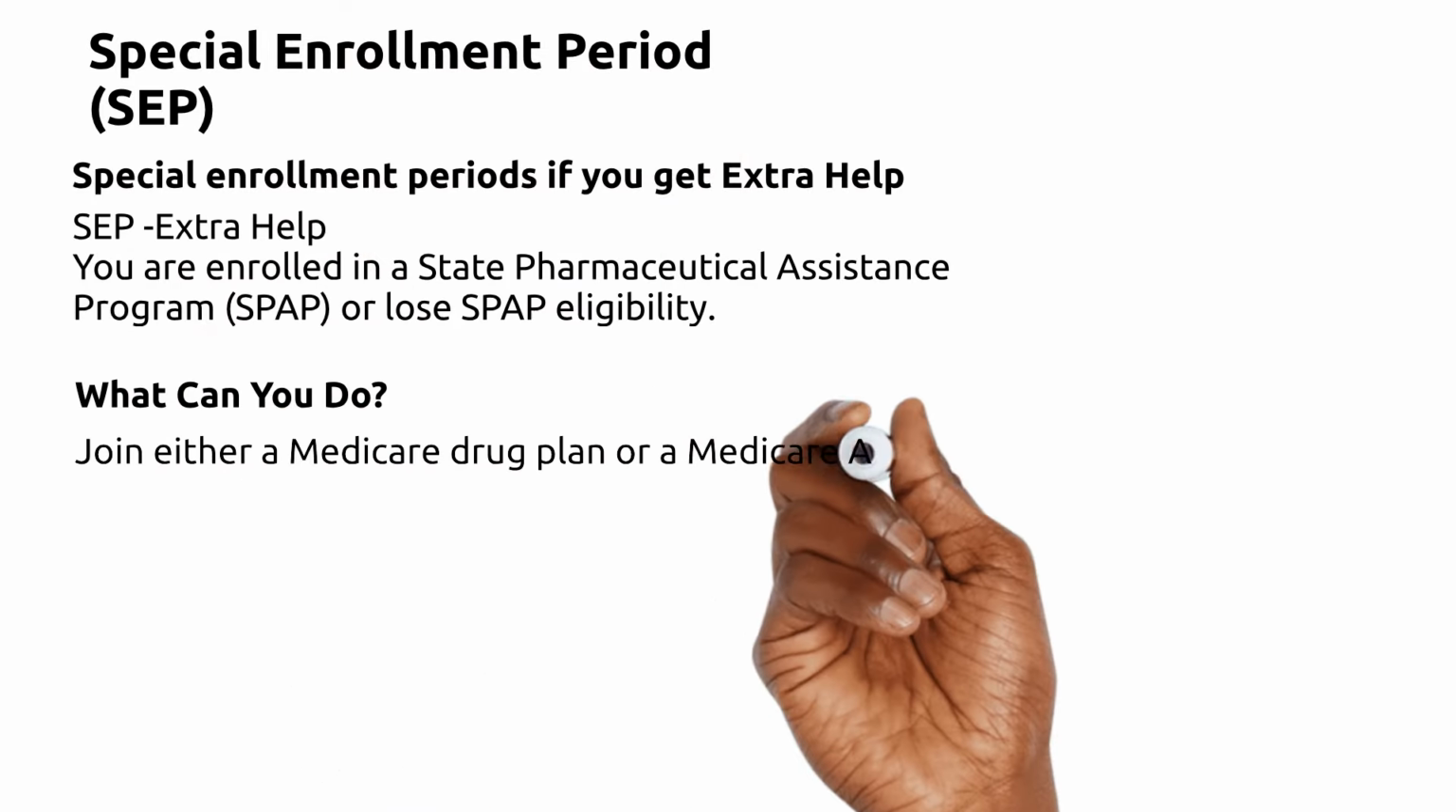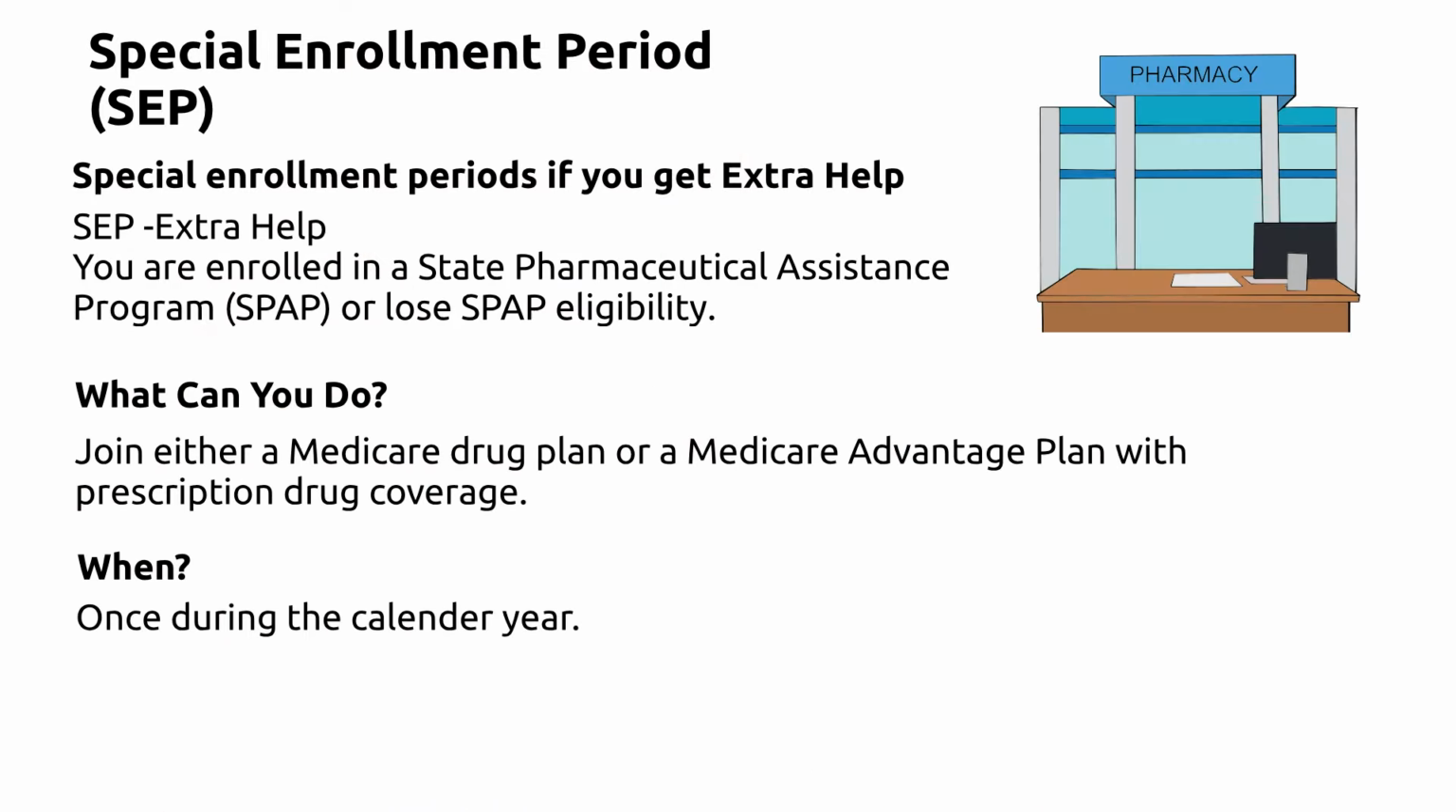SEP, extra help. You enrolled in a state pharmaceutical assistance program, SPAP, or lost SPAP eligibility. What can you do? Join a Medicare drug plan or Medicare Advantage plan with prescription drug coverage. When? Once during the calendar year.